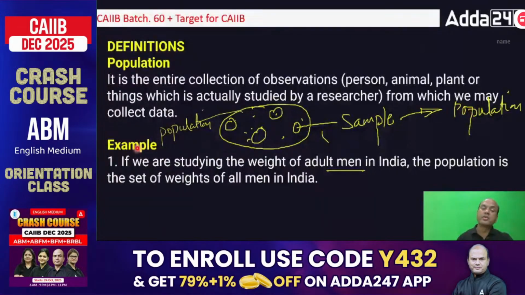So if we are studying the weight of adult men in India, the population is the set of weights of all the men in India, right? Similarly, children, women, everything.